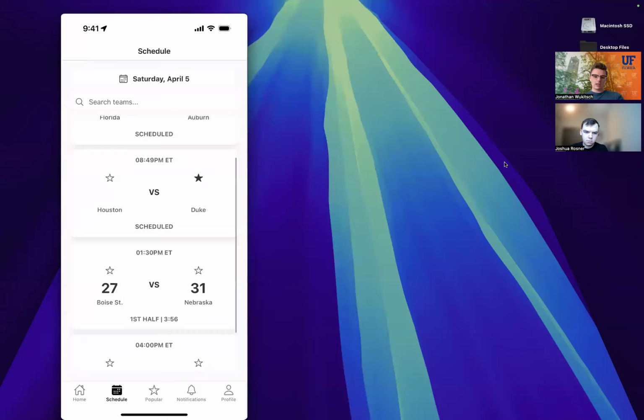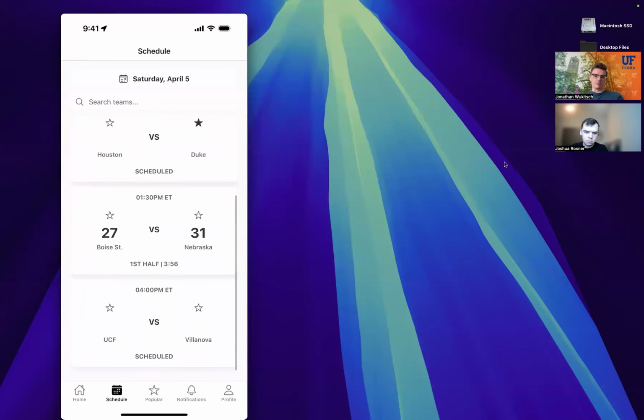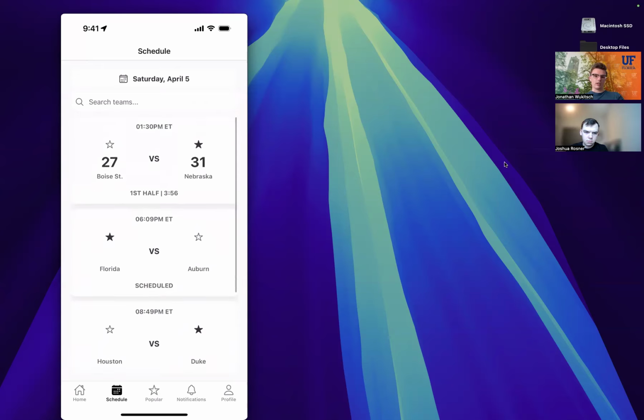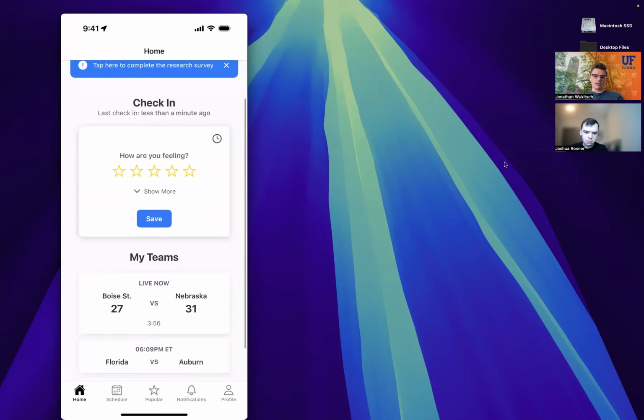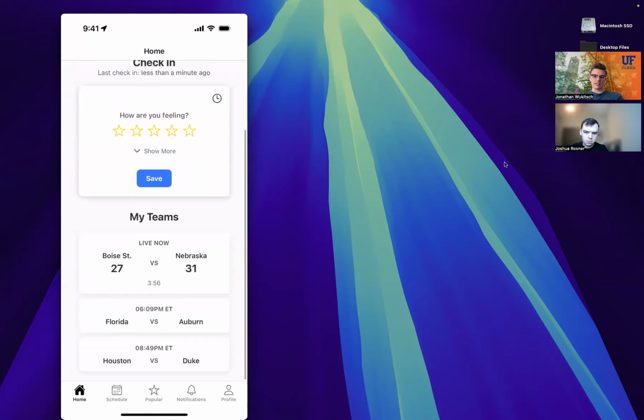Back to the schedule view, you can also see what it looks like for games that are ongoing. So we've got Boise State versus Nebraska right now, and you can see the scoring information as well as the time of the game and where the game currently is. So first half and 3 minutes and 56 seconds left. I'll just show you real quick too what it looks like when you favorite a game. Any favorites that are ongoing will appear at the top. And then back on the home screen, again, you'll see the time left, you'll see that it's live as well as the scores, and that updates in real time.